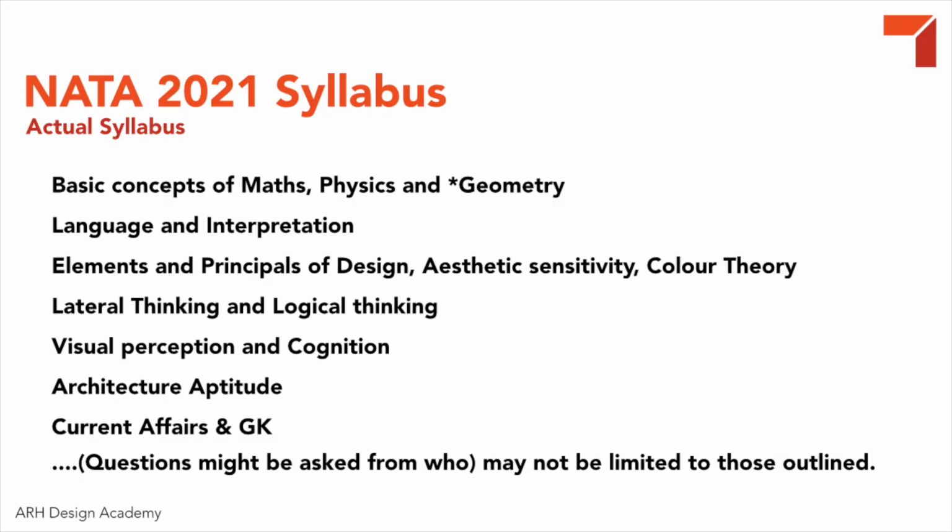The syllabus is actually this. The syllabus says basic concepts of mathematics, physics and chemistry. Here I am assuming basic concepts of physics and mathematics of 11th and 12th standard. Worst case scenario, you are anyway preparing for it. You just need to revise the basic concepts of geometry and construction. Language and interpretation, as I said, is the verbal reasoning part. In this one you can have questions such as theme detection, idioms, phrases, synonyms, antonyms along with spellings, etc.